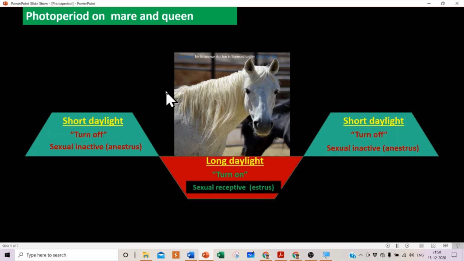But in the case of mare and queen, mare means female horse and queen means cat, these animals show the opposite. Their reproductive receptivity is turned off, sexually inactive, during the short daylight, but it is turned on during the long daylight. So this is totally the opposite of what we have discussed in sheep.